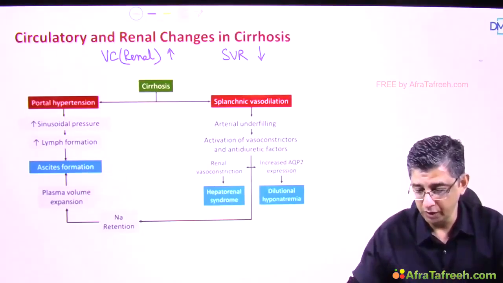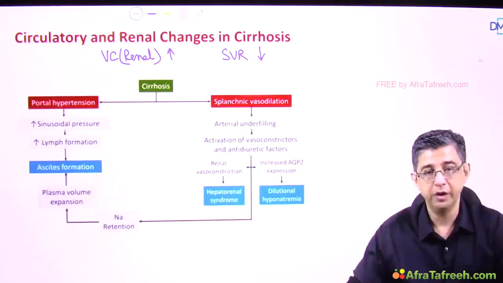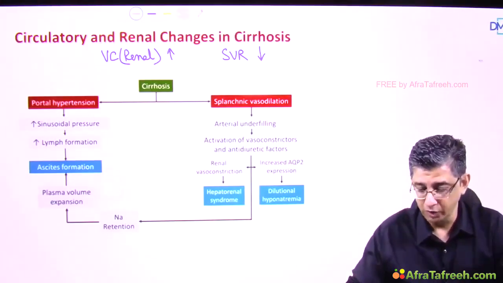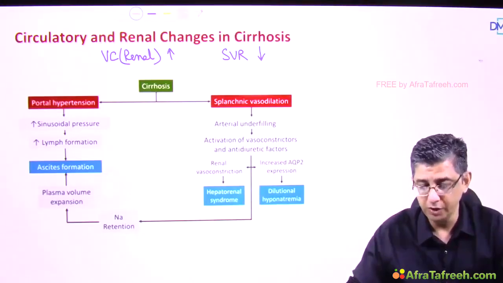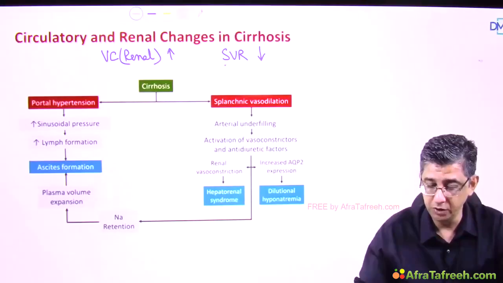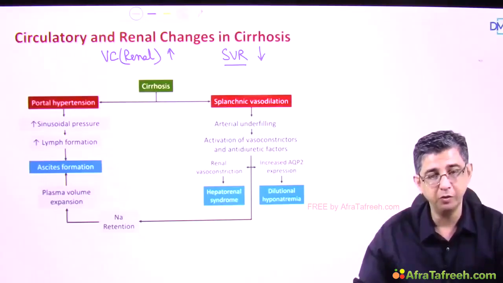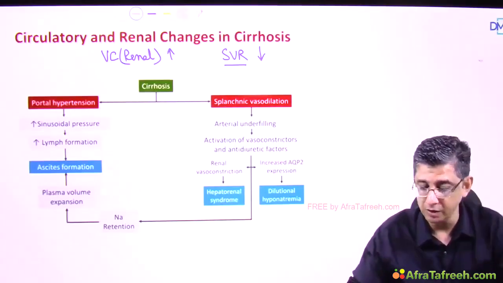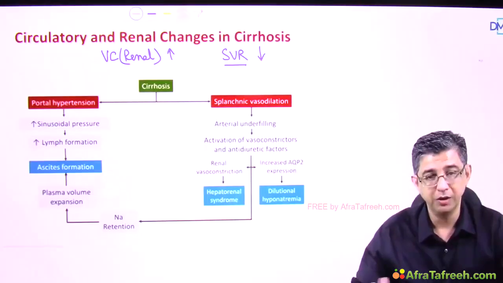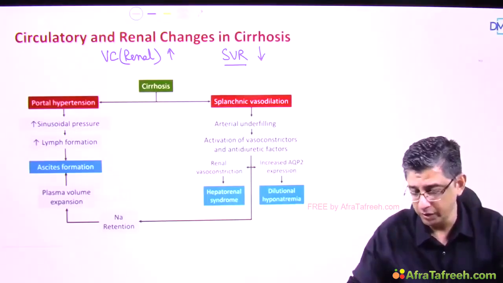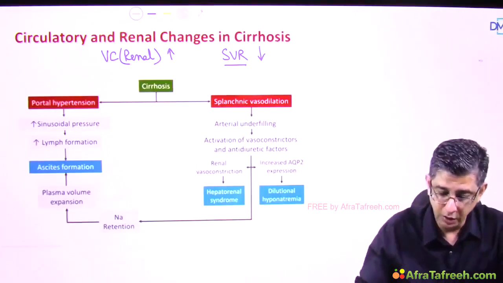So you are having development of underperfusion of the kidney secondary to two reasons. One would be that there would be a vasoconstriction of the renal circulation that will obviously decrease the blood supply, but if you decrease SVR, the renal blood supply would be further compromised, so it's like a double insult to the kidney. Well, why is this all happening? Though there's a flow chart that's given in the textbook for it, just to put it in simple words, I'll put it like this.